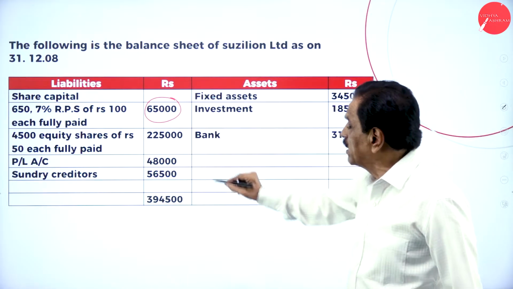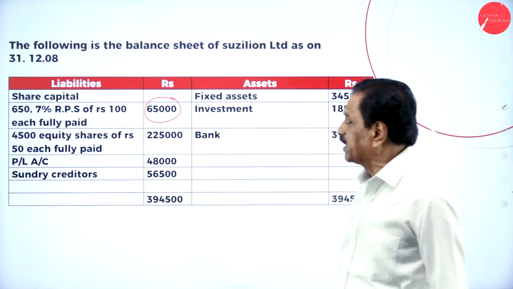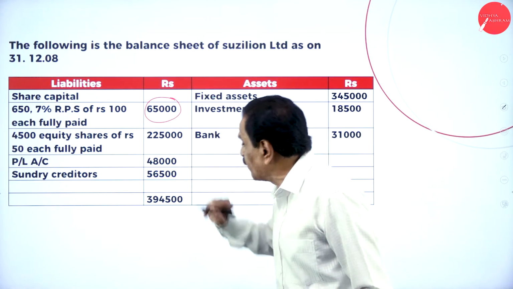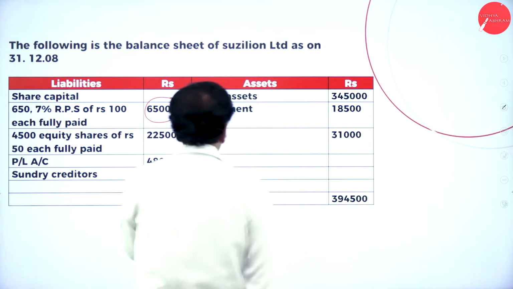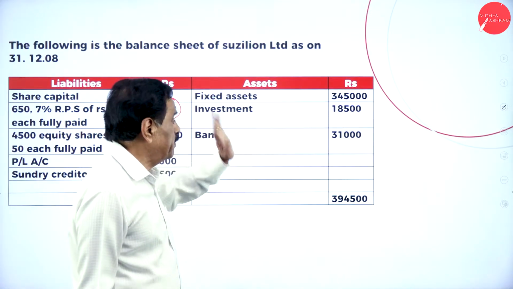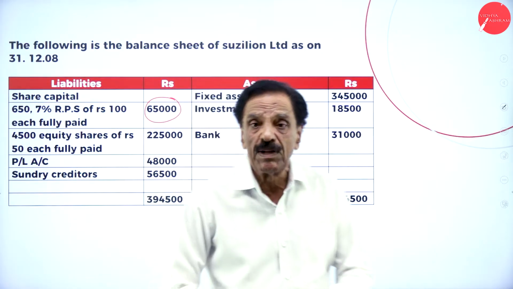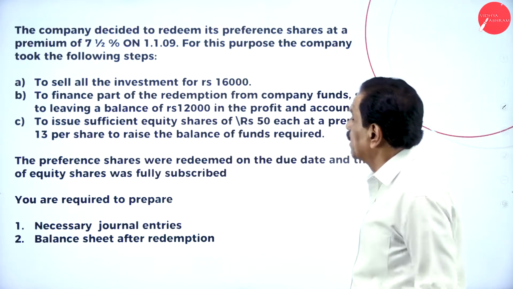You already have an equity share capital of 2,25,000. In your P&L account you have got 48,000. This is the source, you have got 48,000. You have to pay the creditor. Your investment is 18,500 and fixed assets, meaning land and building, all comes to 3,45,000. We'll move on to the problem now.